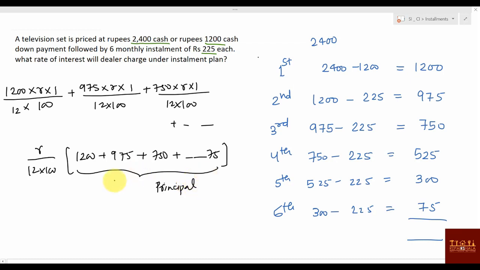This is called principal. And what is the name? Not principal. Virtual principal for 6 months. So either you calculate the SI separately for each and every month, or you can say for 6 months, this is your virtual principal and time will be 6 months and rate of interest you put, and then put the values and get the answer. So in this question, what is this value?